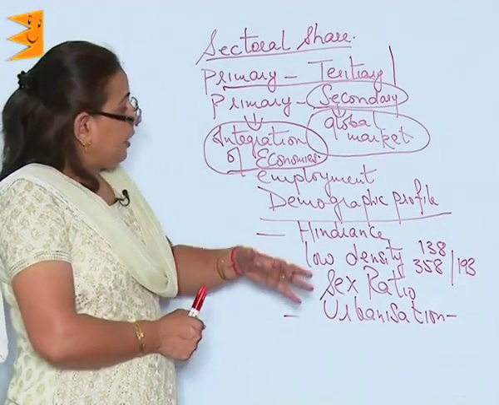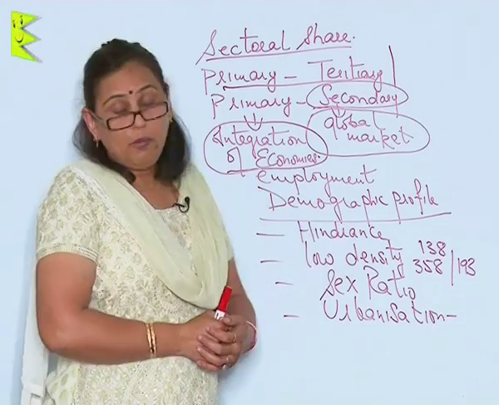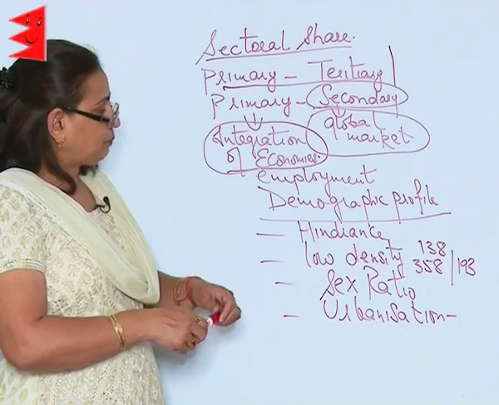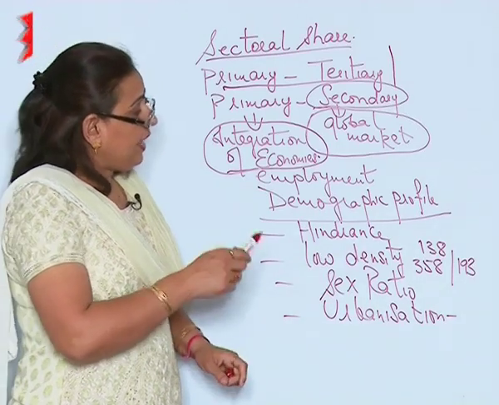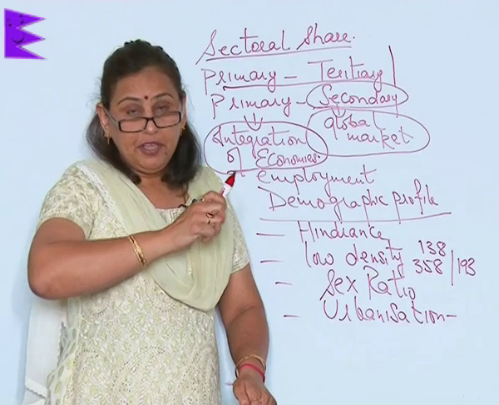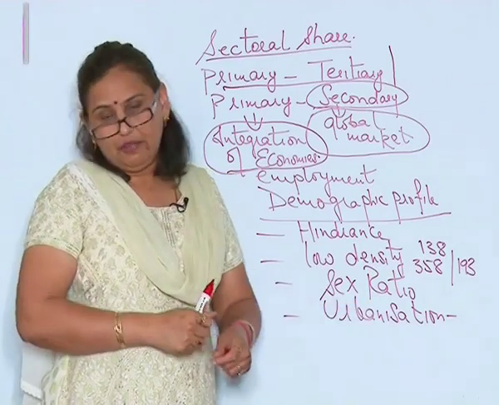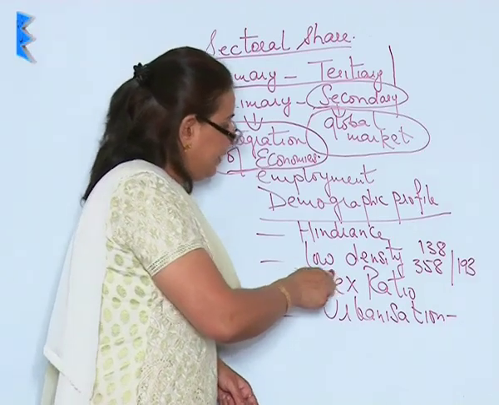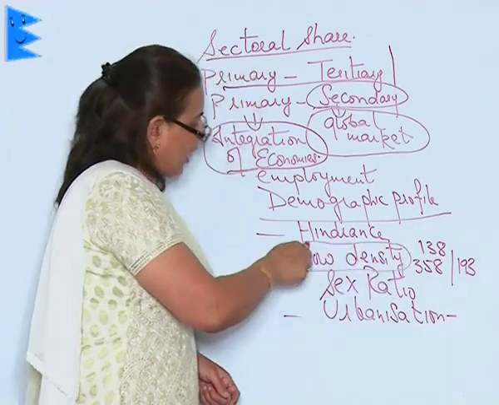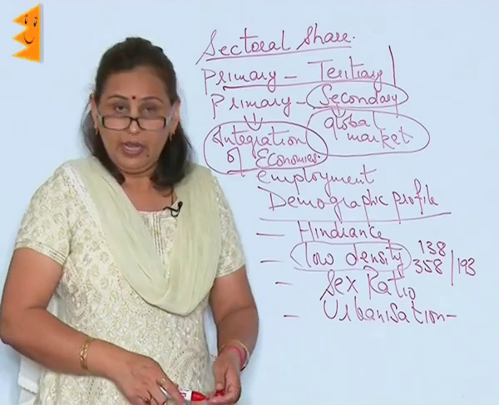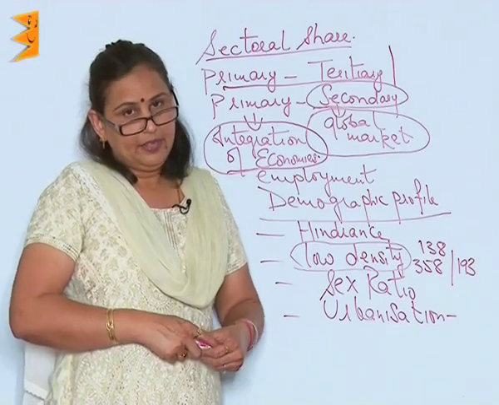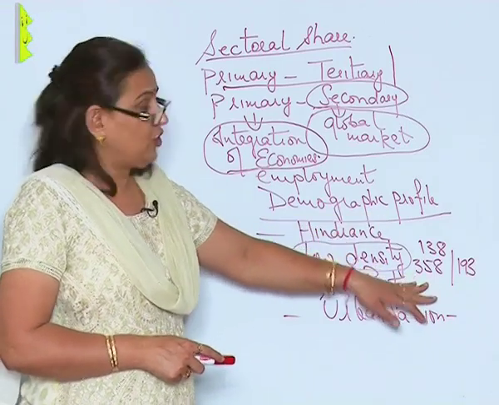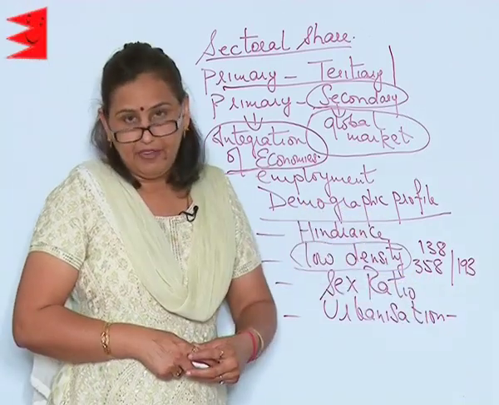But this competition has more glaring effects, and those are: China is also one of the very large countries of the world, and when this happens, there is low density of population in China compared to India and Pakistan. So this gives them an edge over the population or the demographic profile.